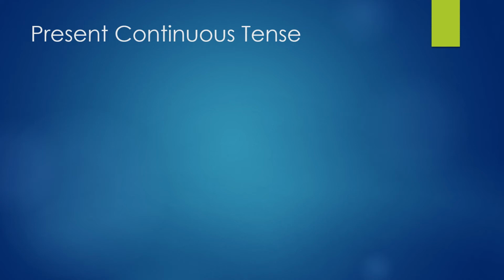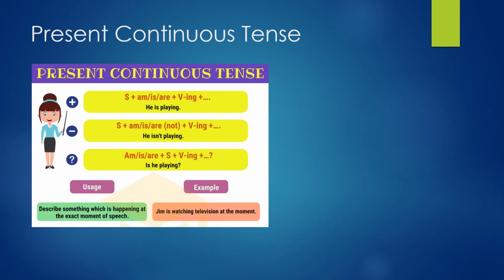When we talk about present continuous tense, we talk about three formulas. Subject plus verb be could be am, is, or are, plus the verb in ing form, plus any complement. He is playing, for example. Subject plus the verb be plus not, plus ing form, is going to be the negative form.